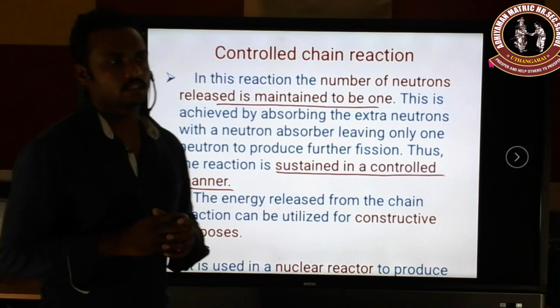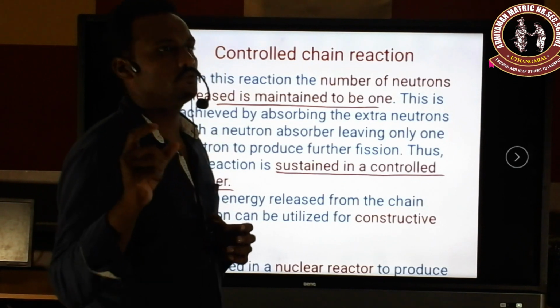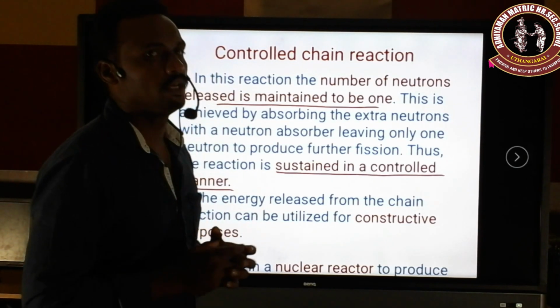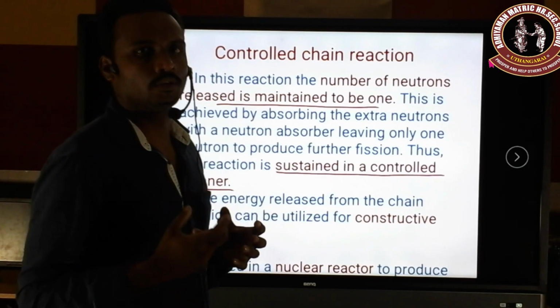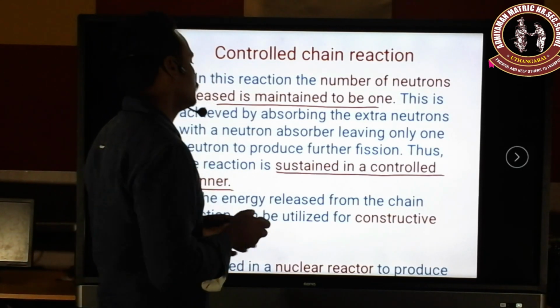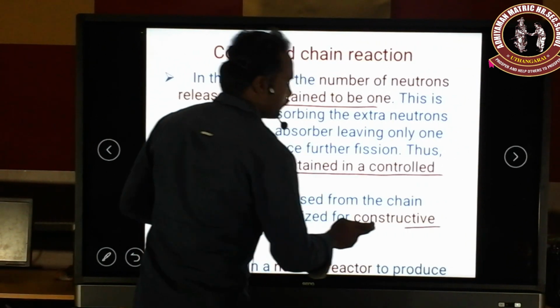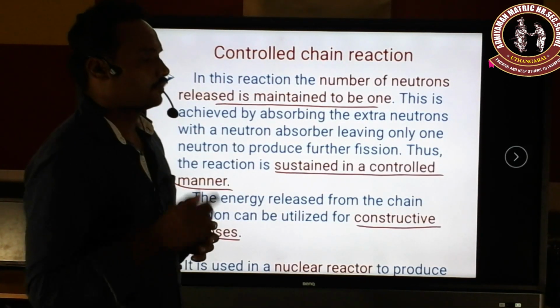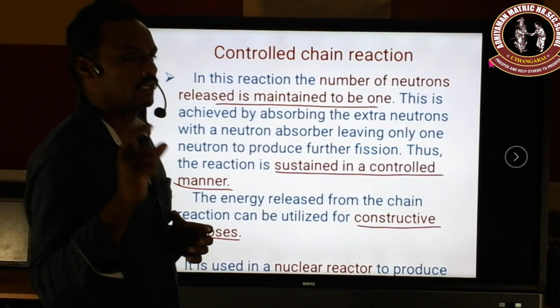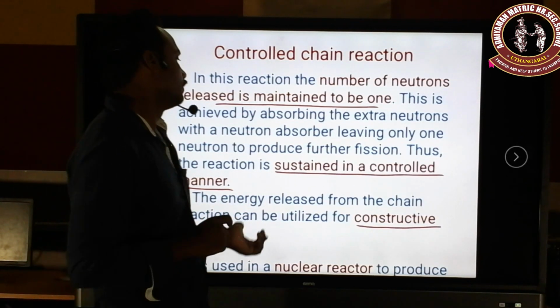The controlled chain reaction is used only for constructive purposes. Constructive purpose means power production areas, such as Kalpakkam or Kudankulam. So in areas like that we can use this kind of chain reaction process, because the main aim is to produce only power, electricity production, which is what they are using it for.